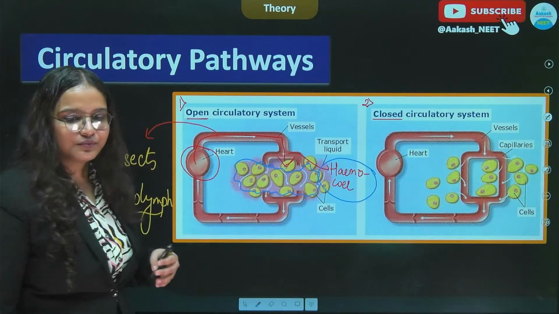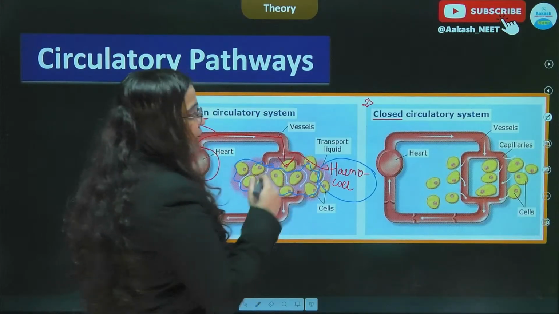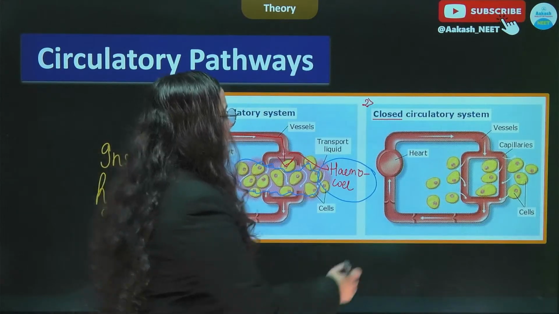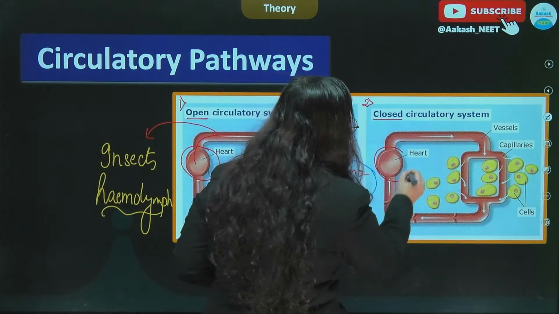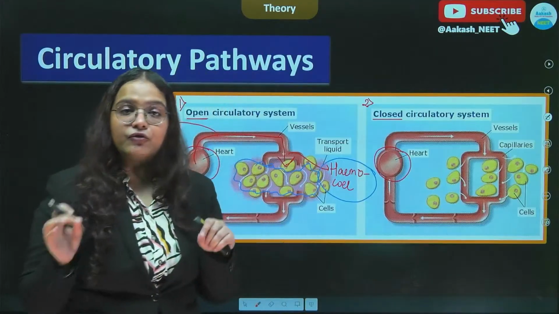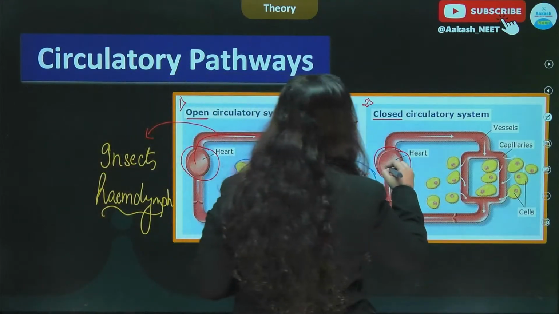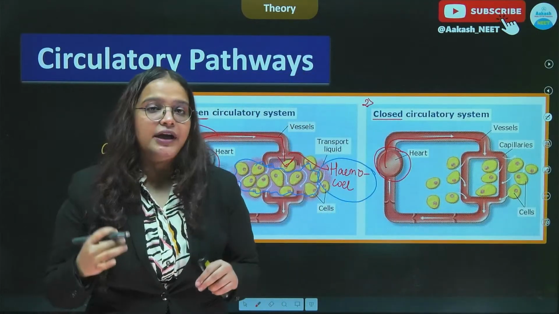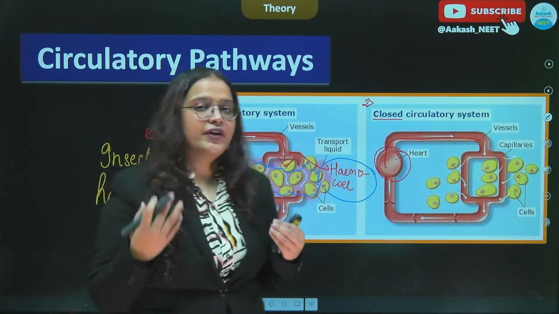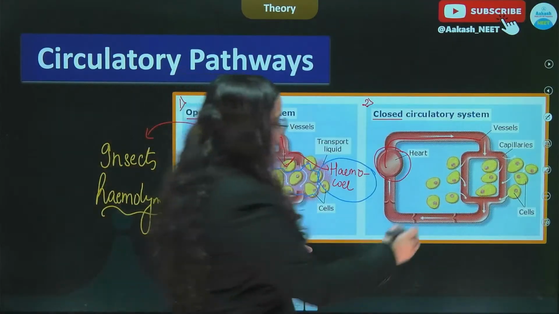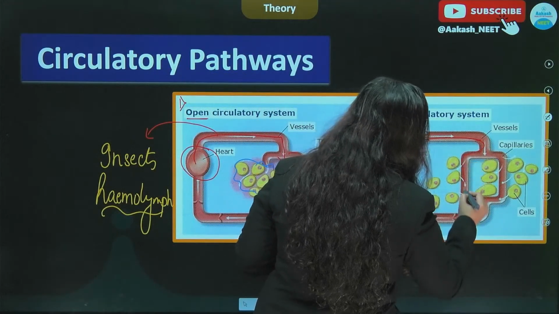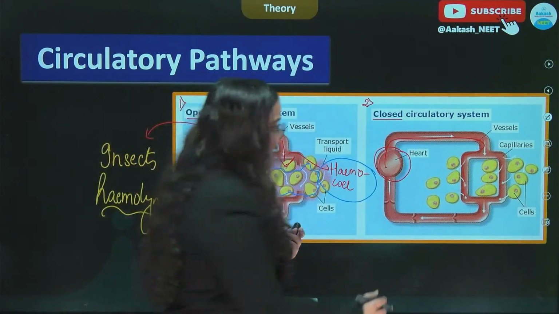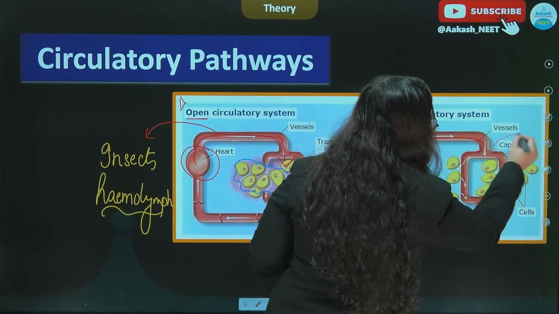All right. And if we talk about the closed circulatory system, what happens is that the heart pumps the fluid, which is blood, into specialized blood vessels, which are the veins, arteries and capillaries, and the exchange of nutrients or whatever substance it is takes place via the capillaries.